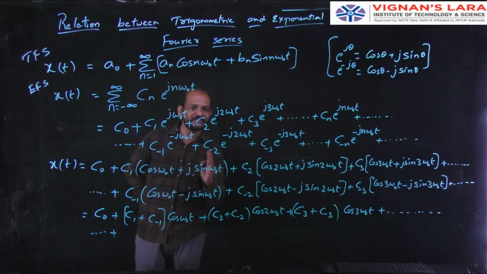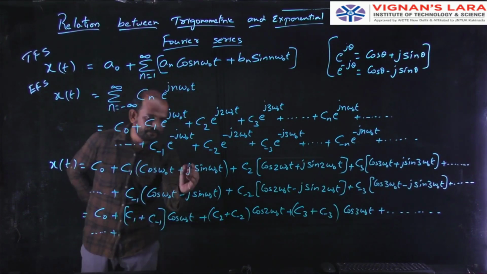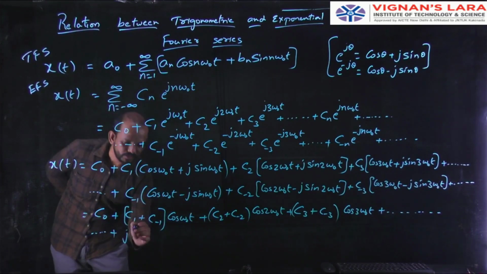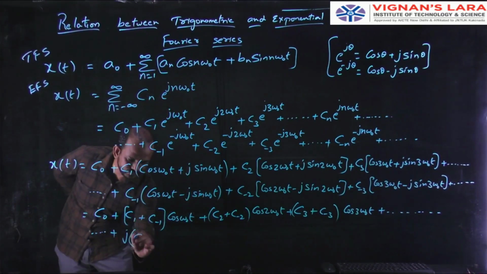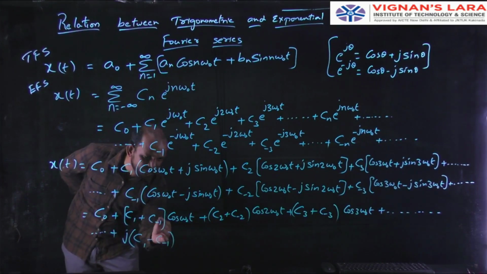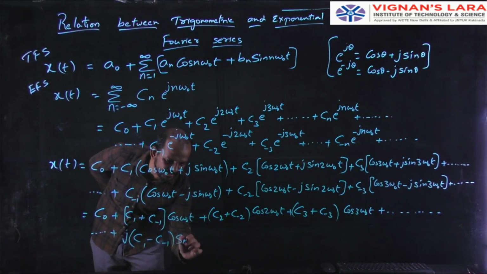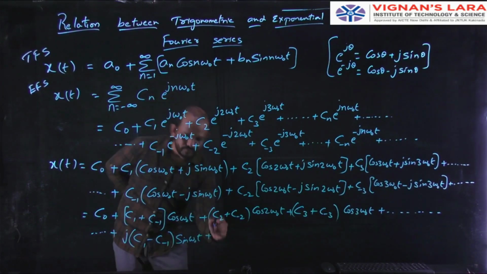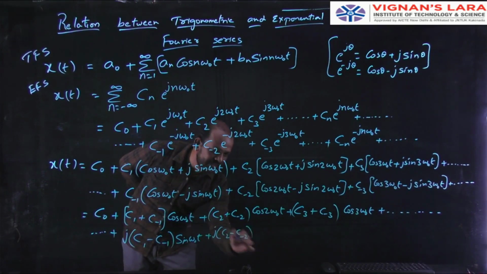Okay, taking as common. What do I have to take common? I am writing first, I am taking j common, into C1 minus C minus 1, C1 minus C minus 1 sine omega naught t, plus j C2 minus C minus 2.